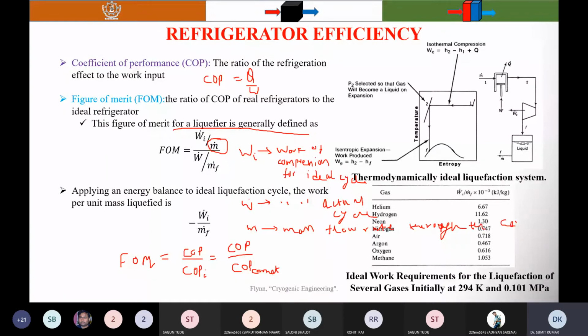What is the MF? MF is the liquid yield. MF is the mass flow rate of the liquefied product in the actual cycle.